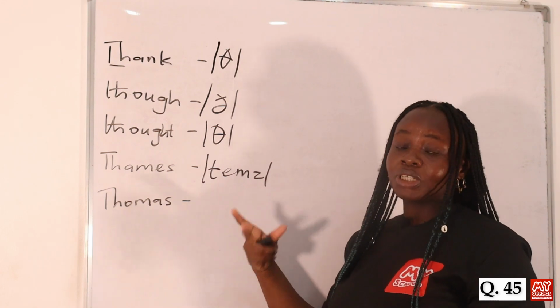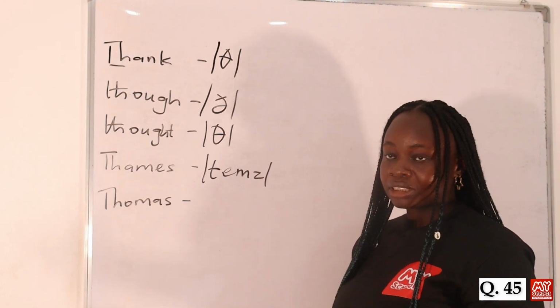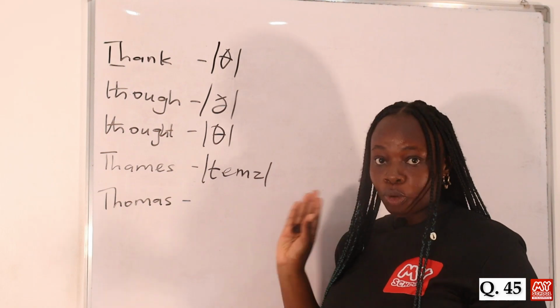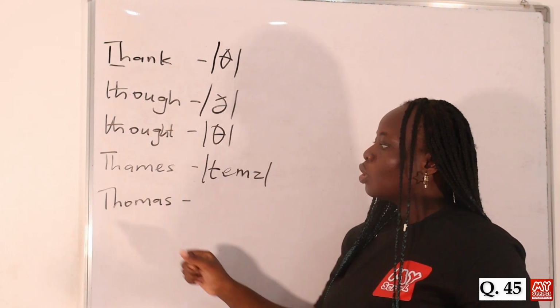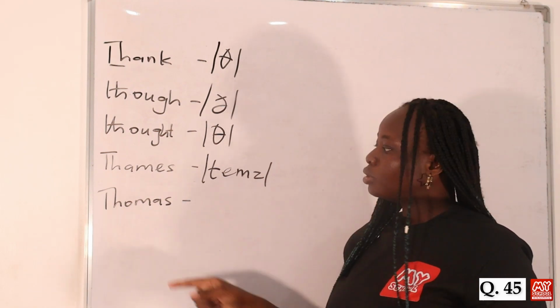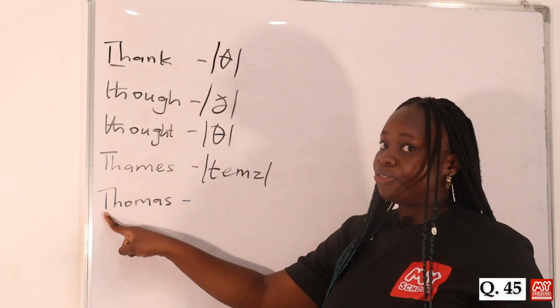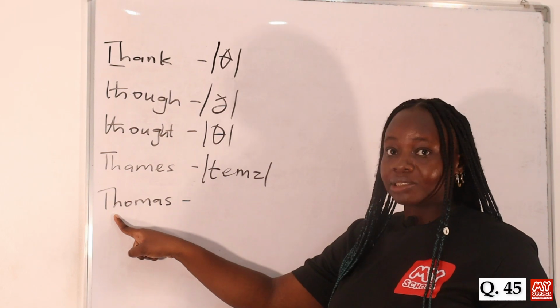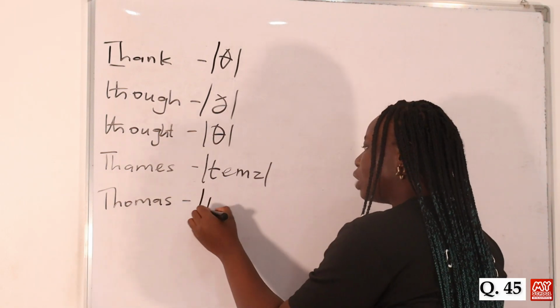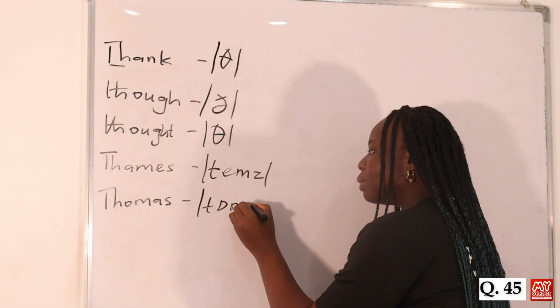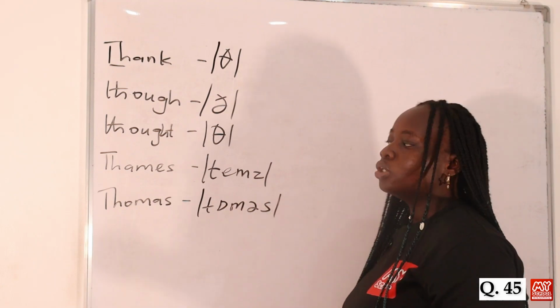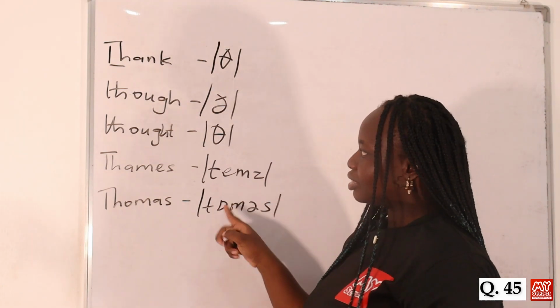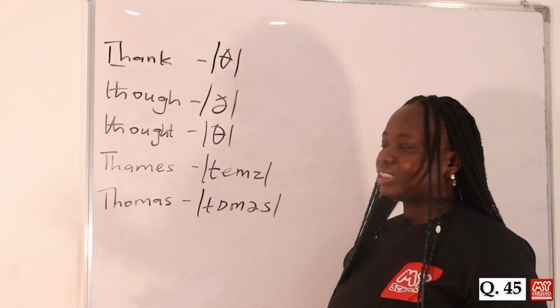So this question comes out a lot. It's designed to confuse students, but it's important to note the proper pronunciation of this word. Also, the name Thomas doesn't have that F or V at the beginning, even though it has the TH. It's pronounced Thomas. So when you transcribe it, you have Thomas. So you can see that this and this doesn't have that F or V sound.